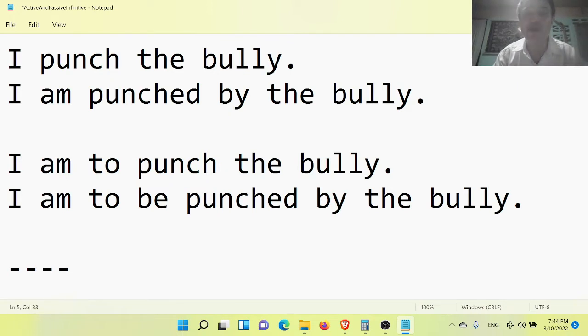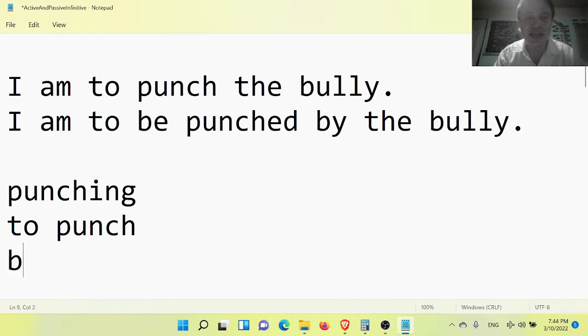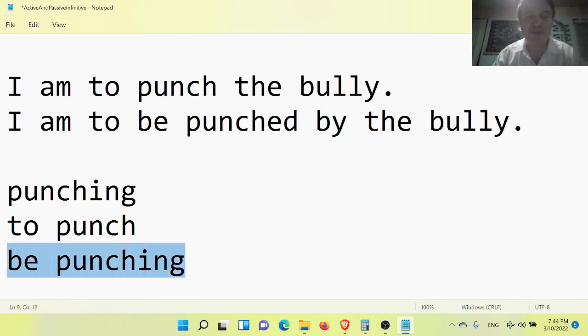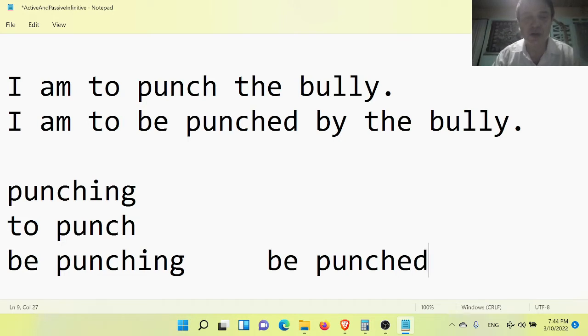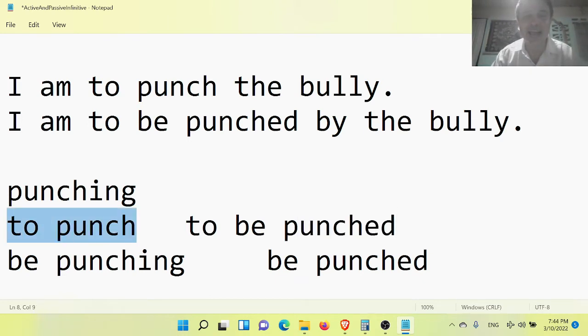There are three forms of infinitive: punching, to punch, and be punching. The third form, be punching, comes in two variations: the active, be punching, and the passive, be punched. To punch is active. To be punched is passive. So there is an active infinitive and a passive infinitive for all three forms.